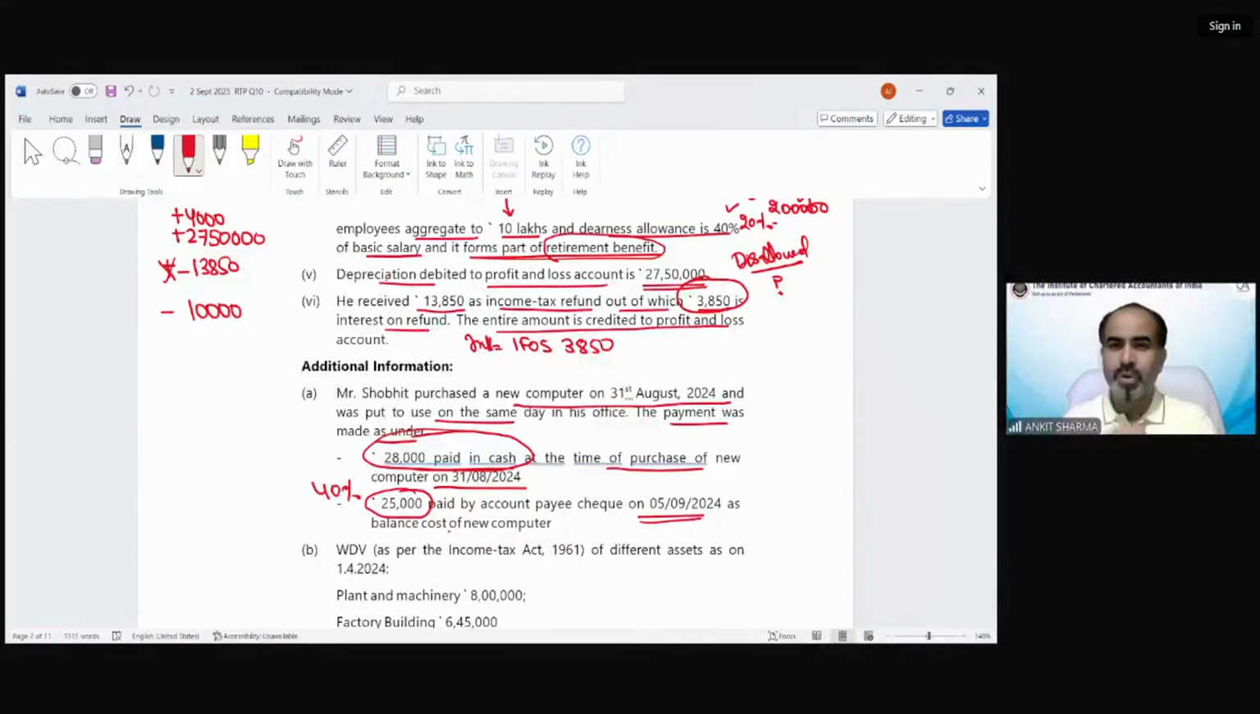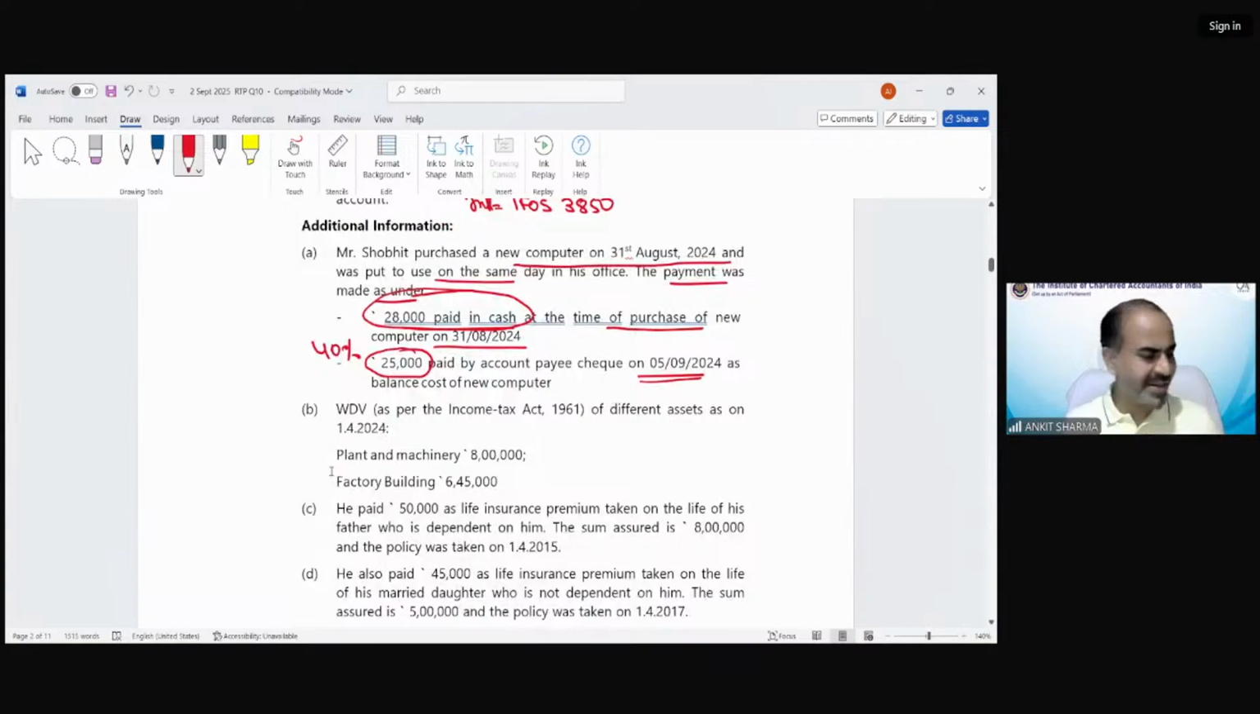Okay. So now WDV for other asset also has been given in the question. We will charge the depreciation accordingly. Plant and machinery 8 lakh rupees. So we will charge the depreciation at the rate of 15%. That is going to be reduced. That would be 1,20,000. Factory building, the depreciation rate would be 10%. That would be 6,4,500.